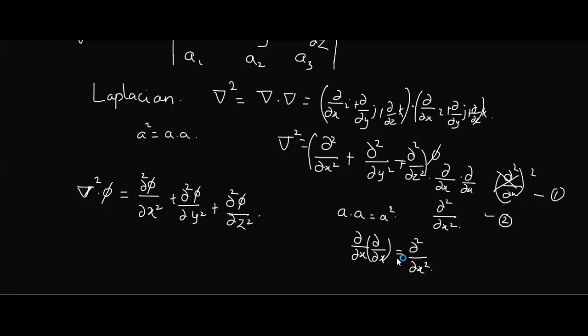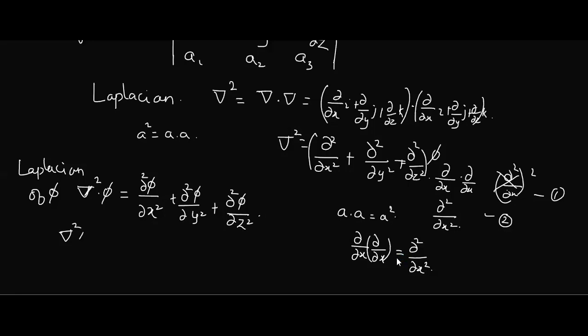This is called the Laplacian of phi. So if you are taking the Laplacian, you should take del square, second order. Similarly, I can even take it. Del square is a scalar quantity.